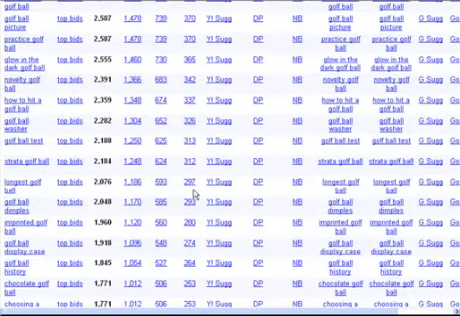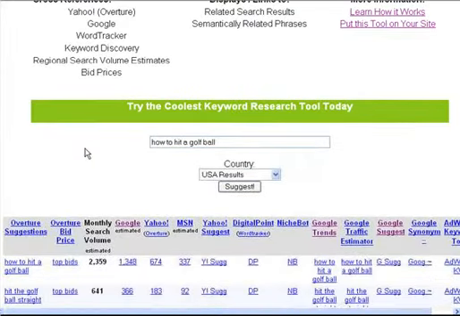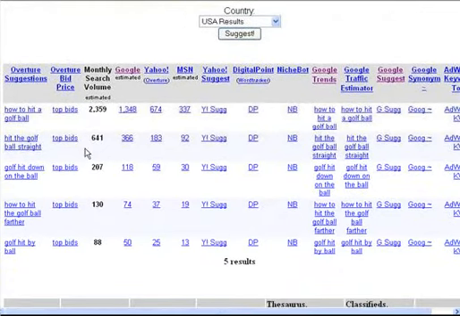What you can also do is, if you found a term and you think, right, I'm going to go for how to hit a golf ball, you can click on that, and what the tool is doing now is re-querying the database. So this is what we clicked on, and then associated terms for this term as well.